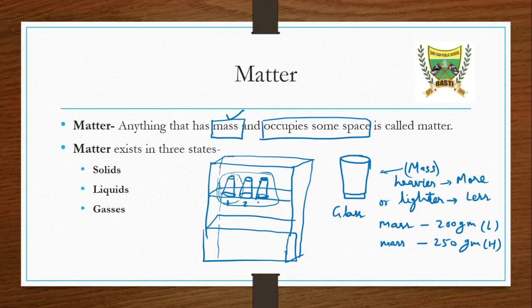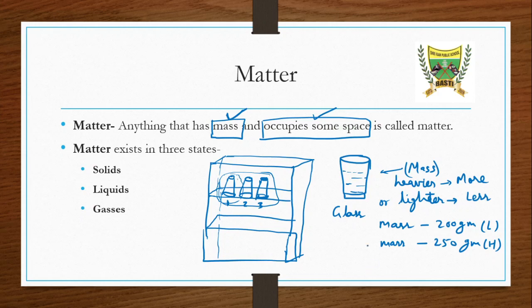Suppose that we are pouring some water in this glass. Let's say we have poured some water in this glass. Can we say that this water is also matter or not? After judging some points, first we have to check whether the object has mass and is occupying space or not. These two are the criteria. Let's see one by one.